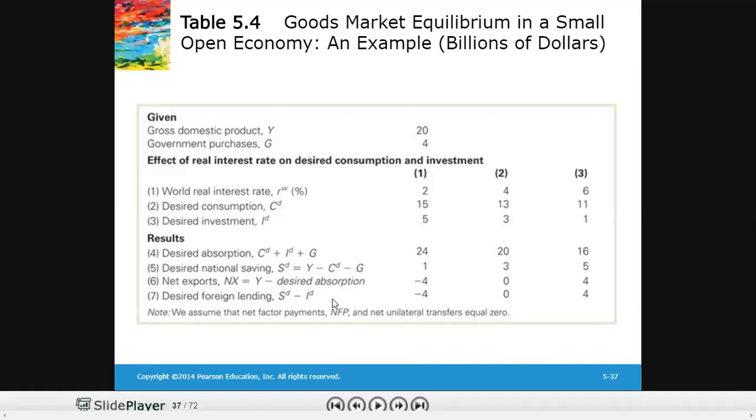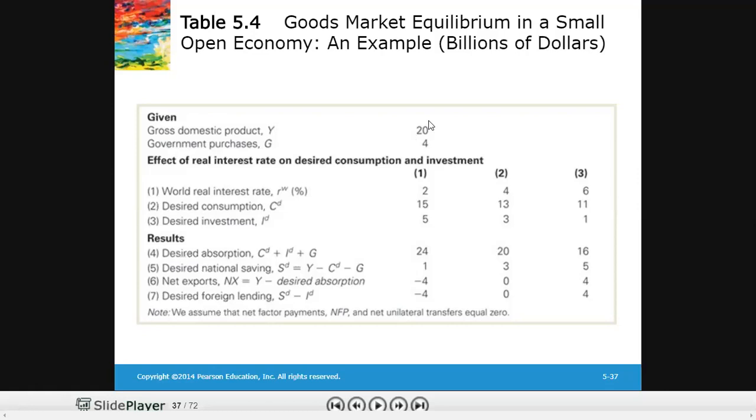Again, the desired absorption would be equal to the net lending, because 20 is aggregate supply, and if you find the desired absorption at 2%, you would add desired consumption, desired investment plus the government purchases. So 4 is the government purchases, desired absorption is 15, which makes a sum of 19. 19 plus 5 desired investment is 24.